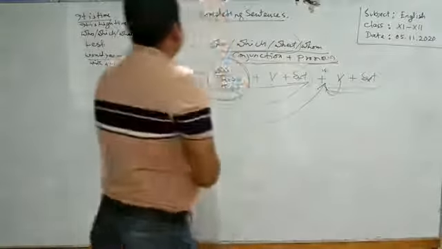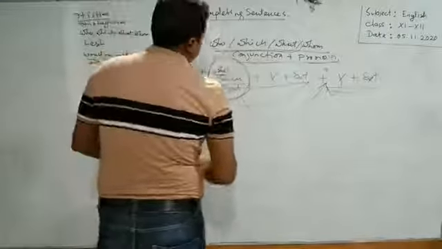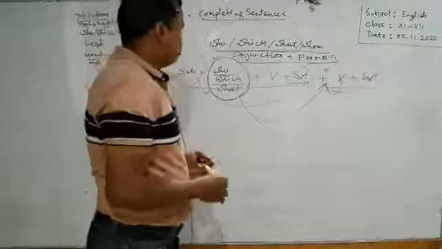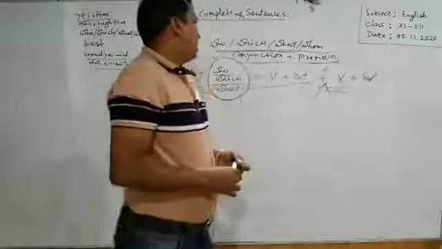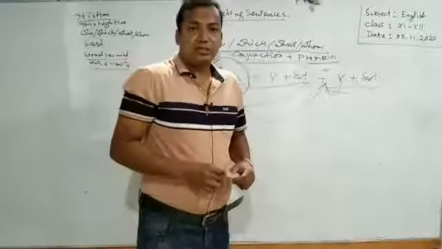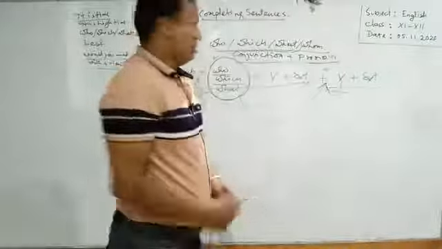So, they are called relative pronouns. They are creating a relation between two clauses, working as the subject of the next clause. So, they are called relative pronouns.